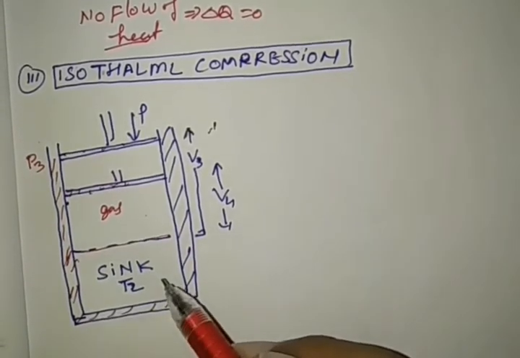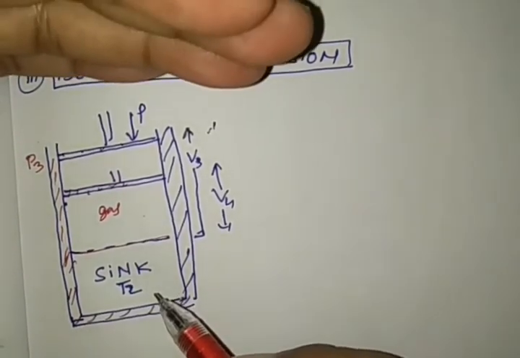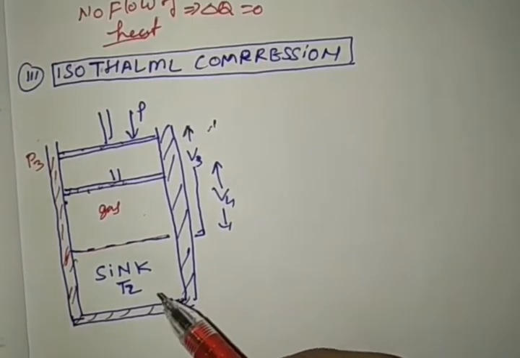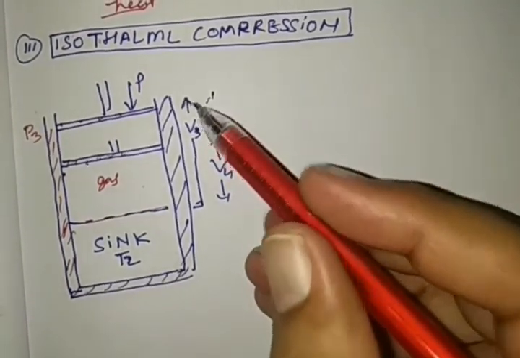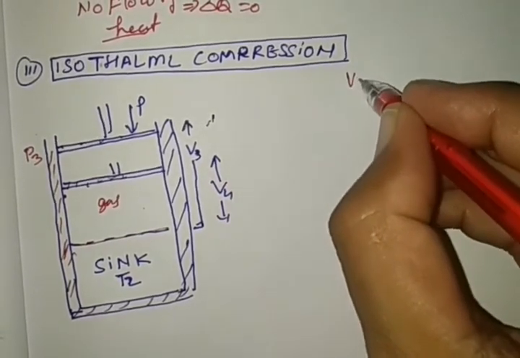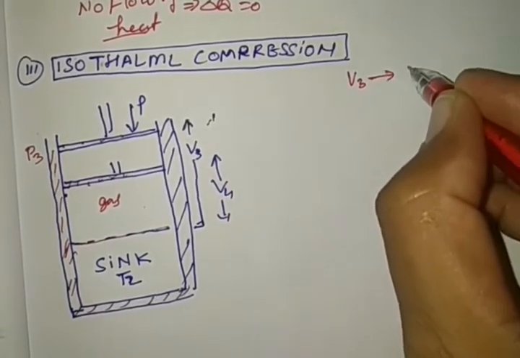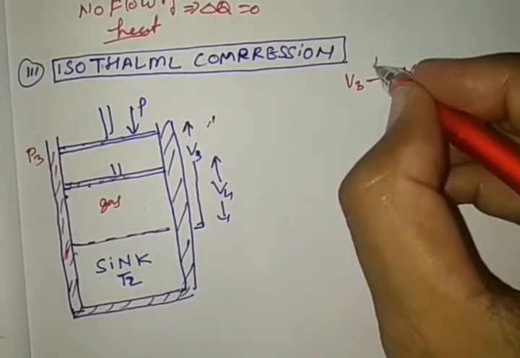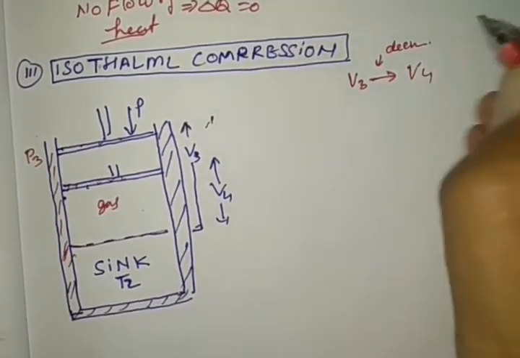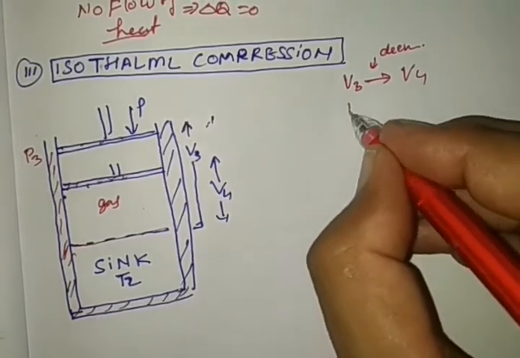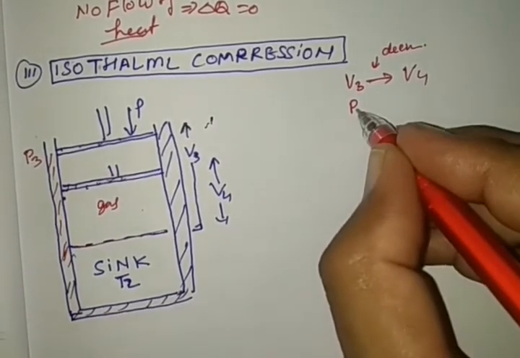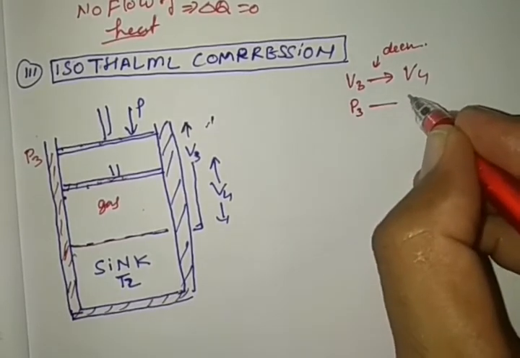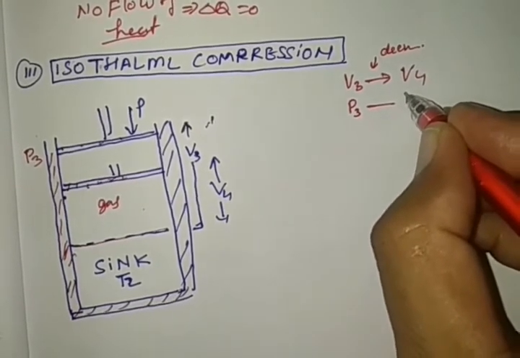Clear? And we are applying pressure, doing work on this to compress it in such a way that its volume decreases from V3 to V4. The volume decreases after applying pressure, increasing pressure in such a way that it changes from P3 to P4.